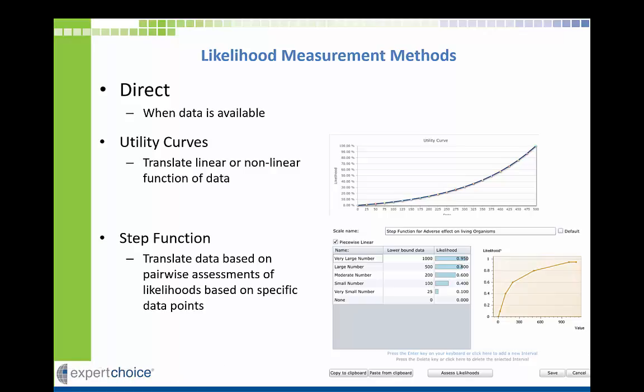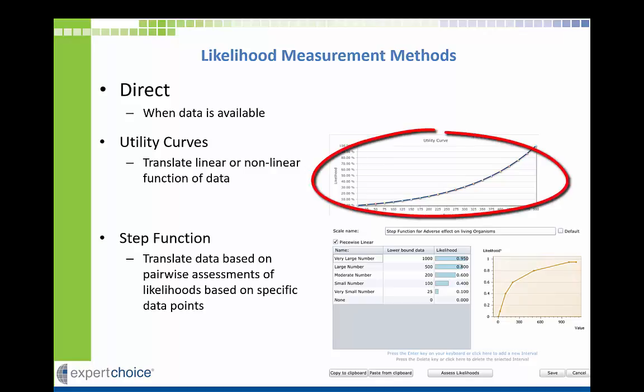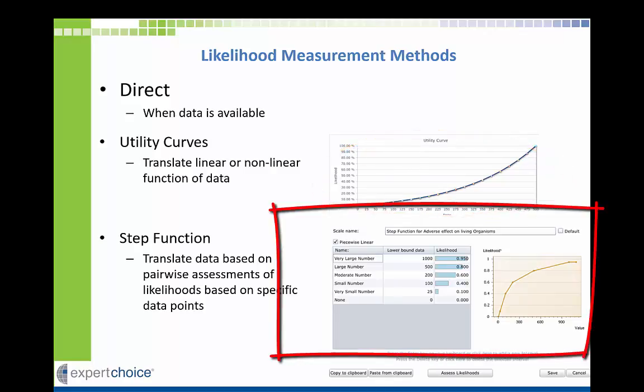When data is available, as for example historical information or output of tools such as Monte Carlo simulations or fault trees, the data can be used directly or translated via utility curves or step functions.